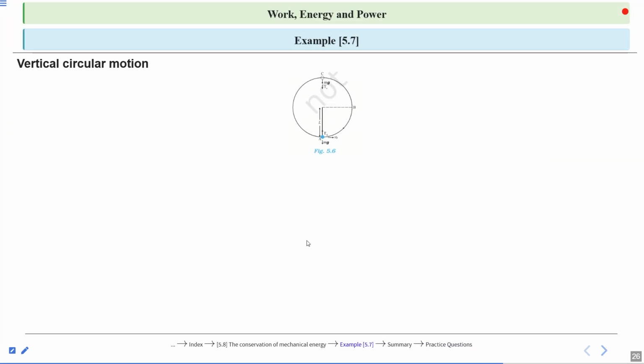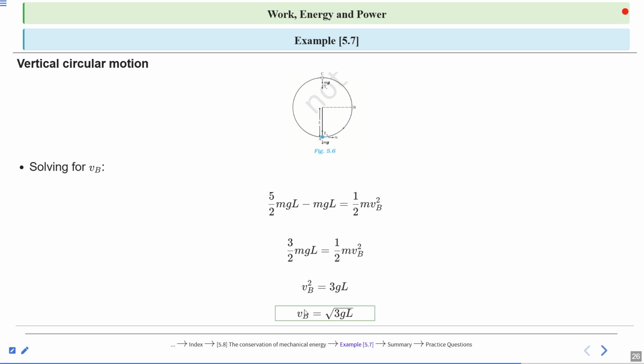So solving for the speed at point B. It will be 5 by 2 mgl minus mgl is equal to 1 by 2 m v square. After subtraction, it will be 3 by 2 mgl is equal to 1 by 2 m v square. So v square is equal to 3gl. So the speed at point B is equal to under root 3gl.